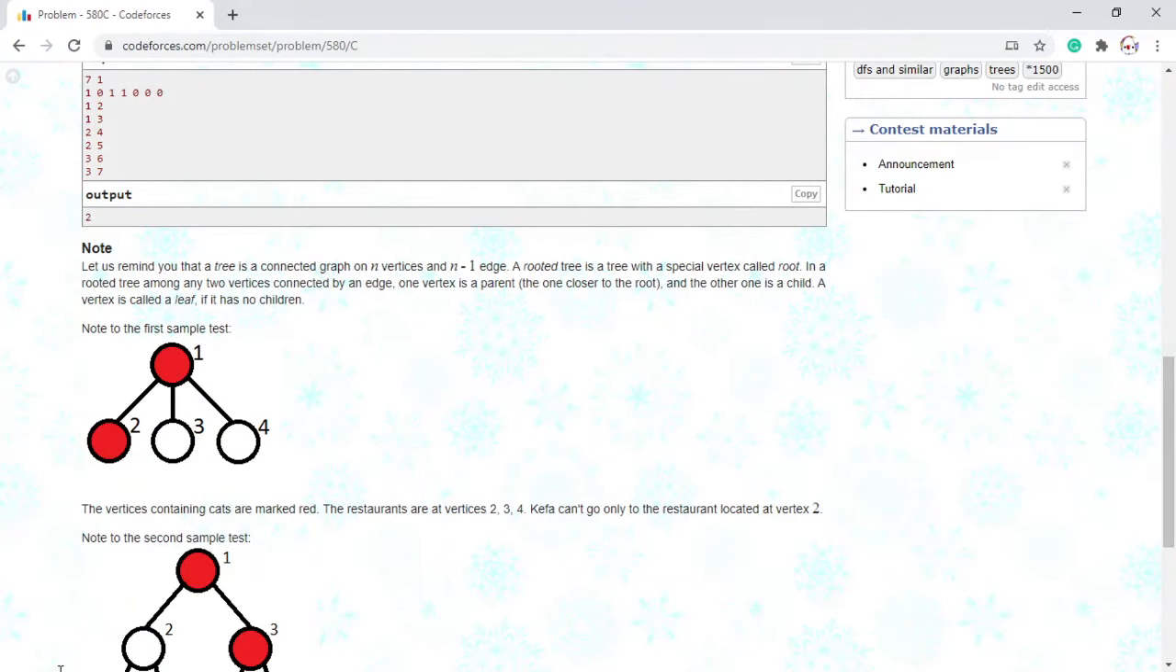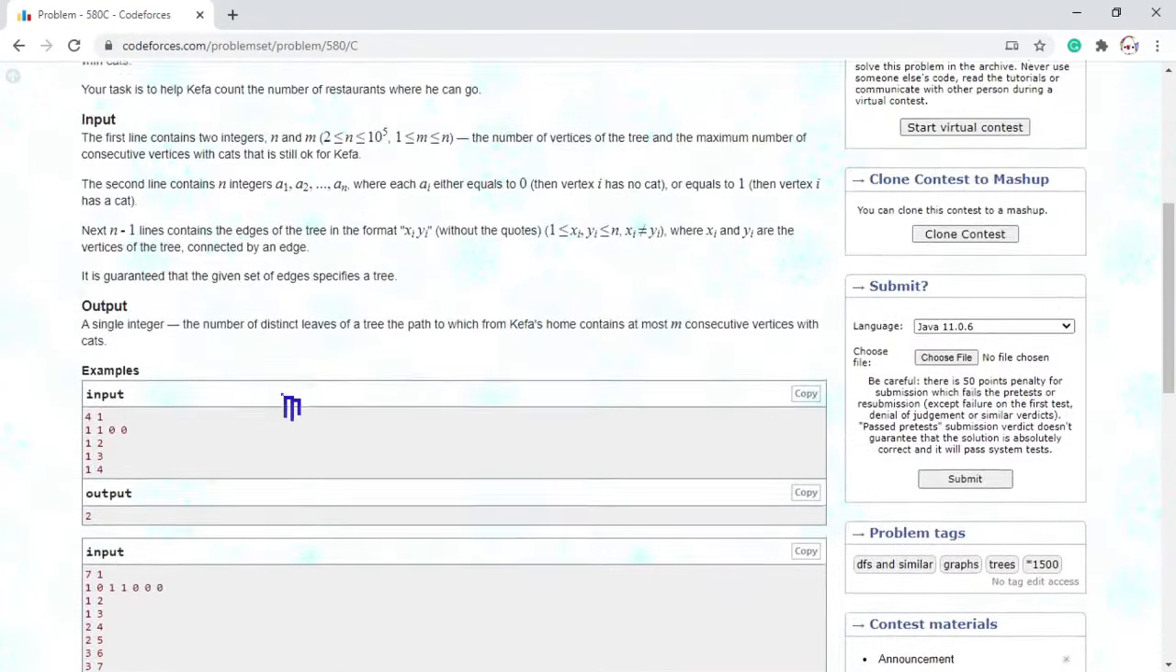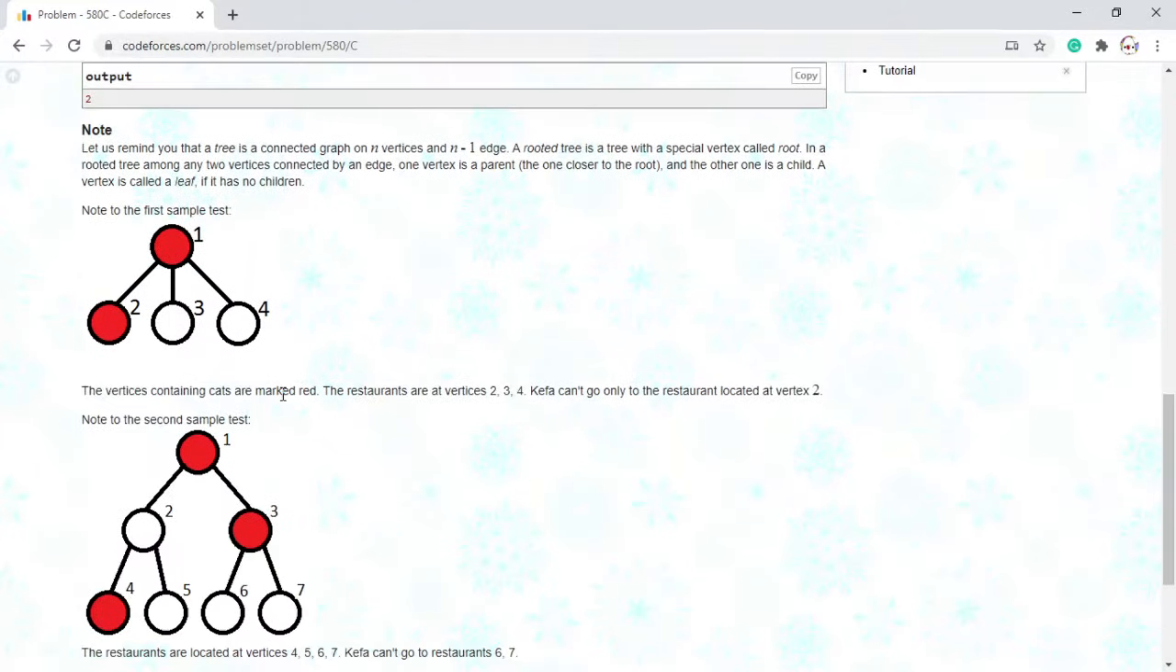One, 2, 3, 4. So let's think about this. I see. Okay. So there are 2 cats along the path from 1 to 4. However, the question states the cats need to be more than m consecutive vertices. So right here there are 2 cats, but they're not consecutive. It's 1 cat, then a space, then another cat. And so you can go from 1 to 4. You can also go from 1 to 5.